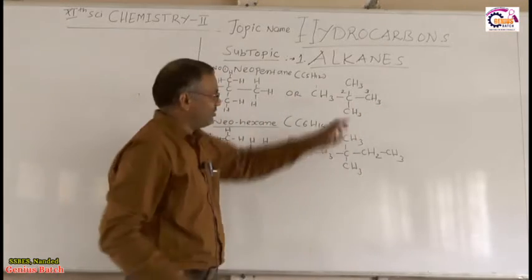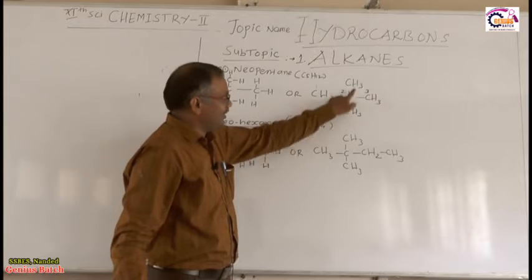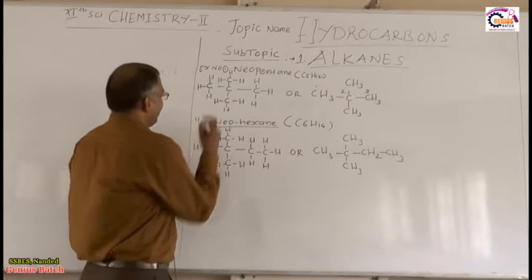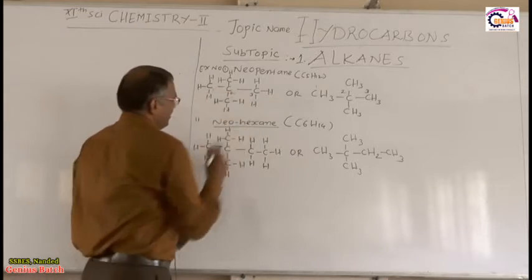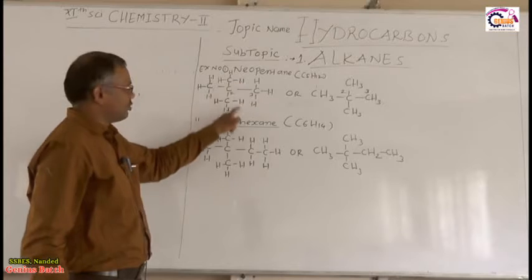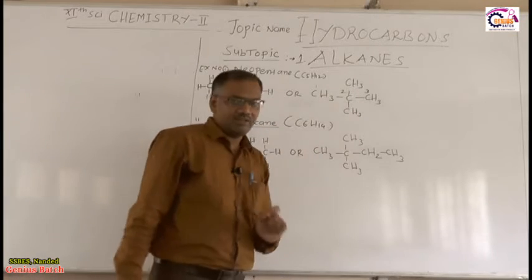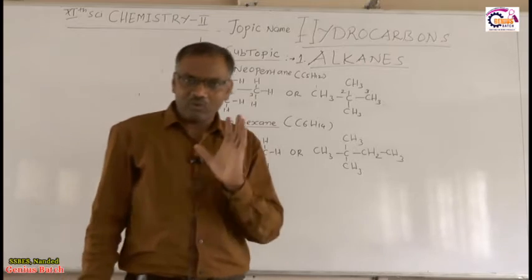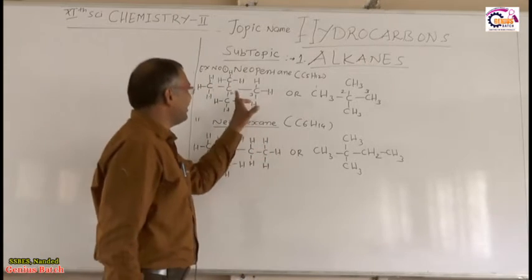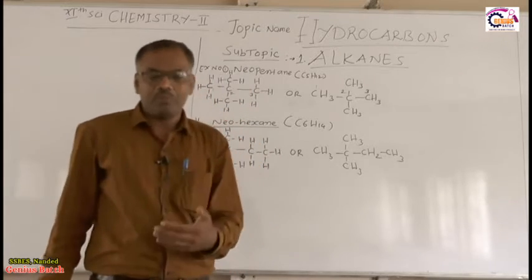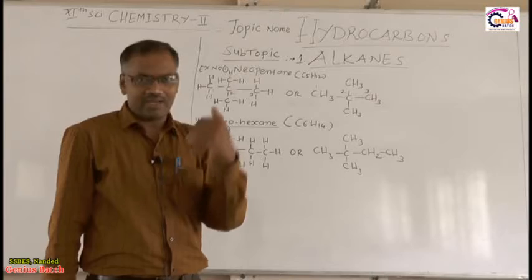At the second carbon atom there are two methyl groups. So the second carbon atom has two methyl branches. Therefore, the alkane in which the second carbon carries two methyl groups is known as neoalkane.